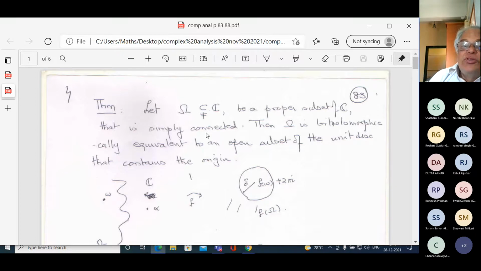So if I start with any omega that is proper and simply connected, I can do this biholomorphism and assume that omega itself can be identified with its image.